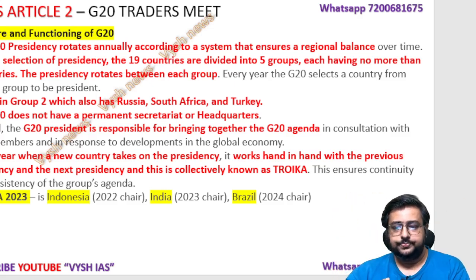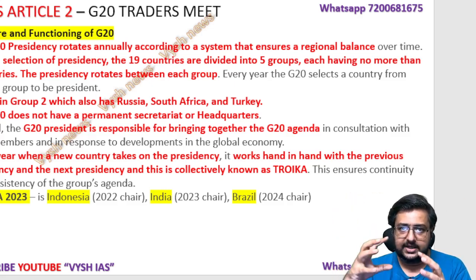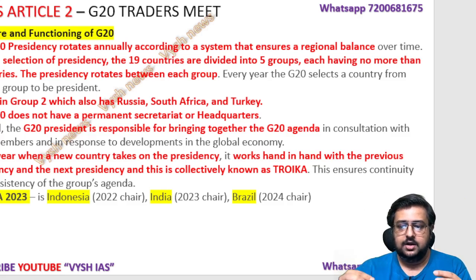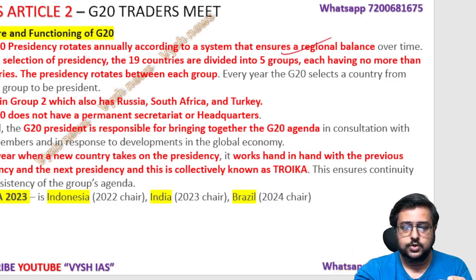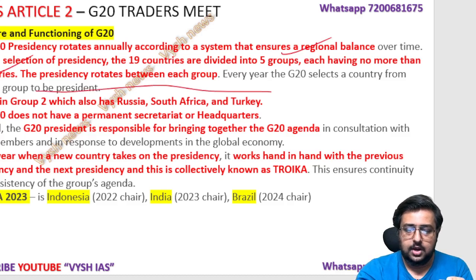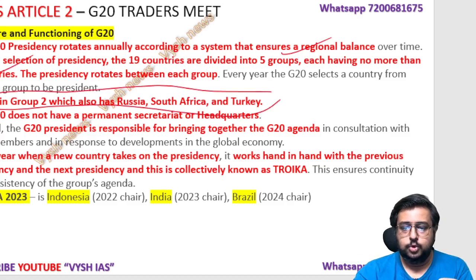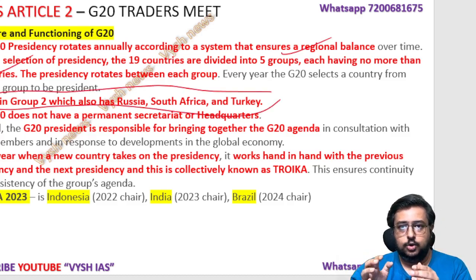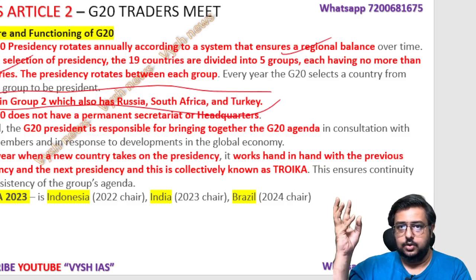Okay. So now that rotates in different groups. The 20 countries have been broken up into 5 groups of 4 members. Like India is part of group 2. Okay, the remaining groups are not important to you. Group 2 is Russia, South Africa, Turkey, India. So from that group, this time we selected India. Next time, from another group where Brazil and others are, we took Brazil. That's how Brazil is the next one.